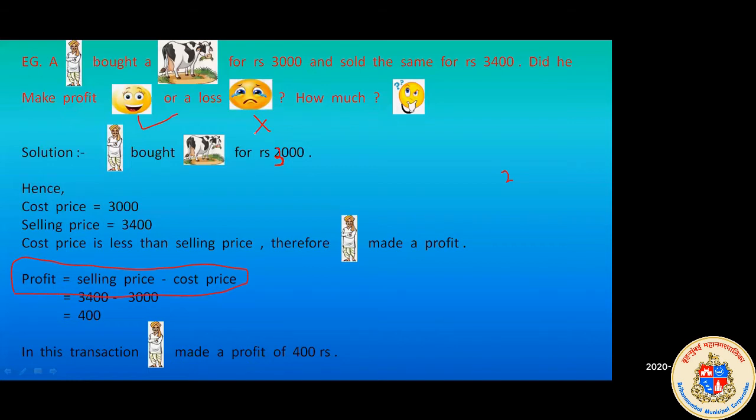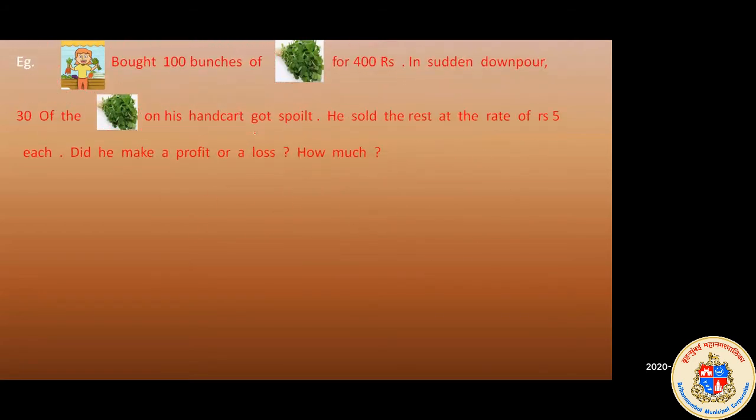Okay. In a similar way, let's go ahead. We have one more sum over here. A vegetable seller, bhaji wala, you know bhaji wala, so we call it a vegetable seller. The vegetable seller bought 100 bunches of methi. We get methi in bunches. So the vegetable seller has bought 100 bunches of methi for 400 rupees.